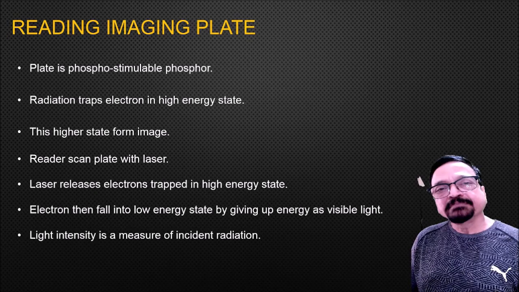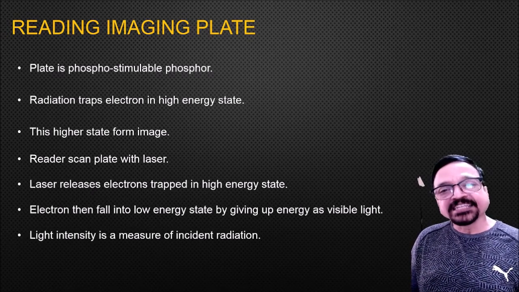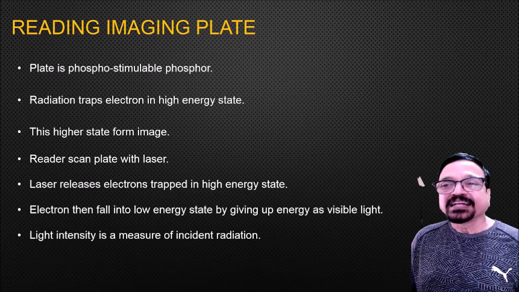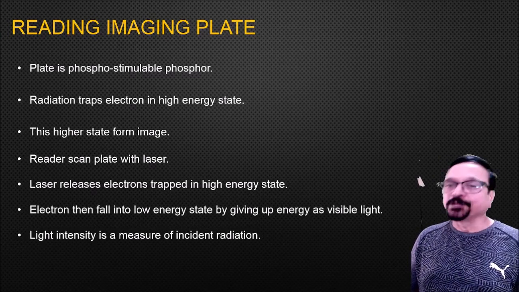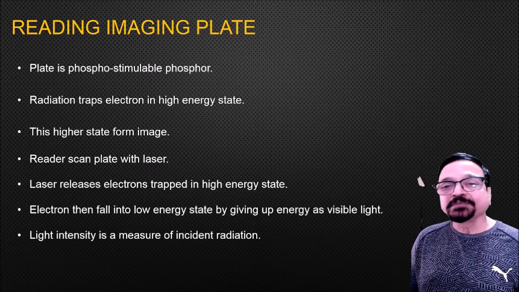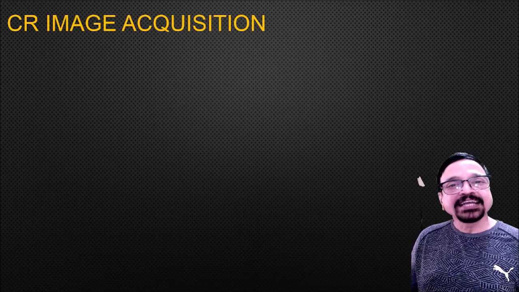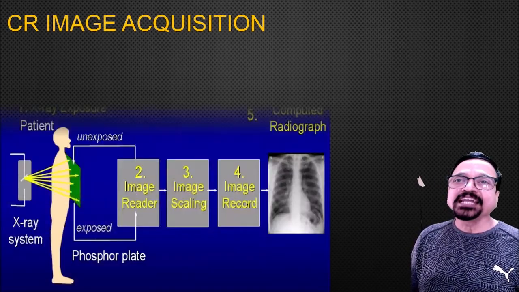When the patient is exposed, whatever goes to the film is the energy which these electrons receive, and their energy state changes. That is how the cassette works repeatedly. The light intensity measured is directly proportional to the incident radiation and to the image formation. Depending on the light emitted, we get gray shades, right from white to dark black.